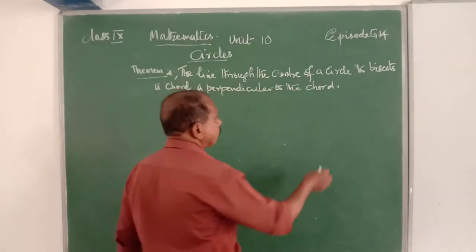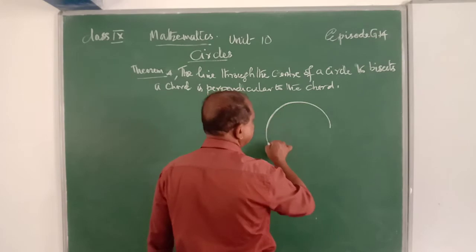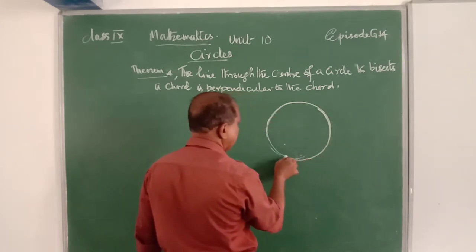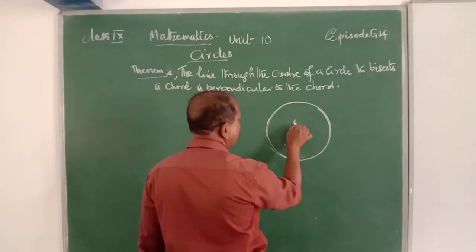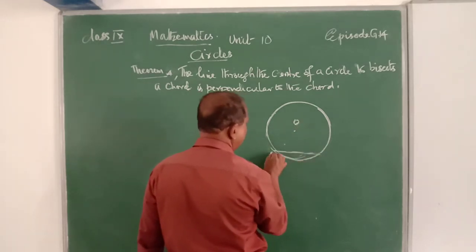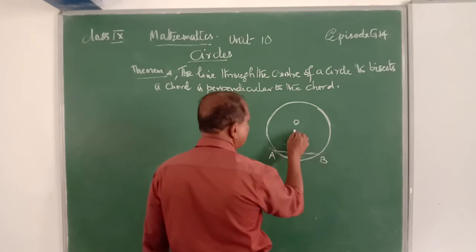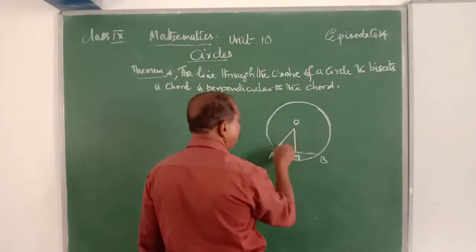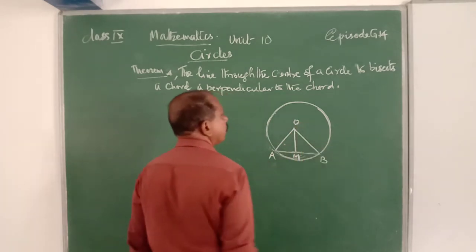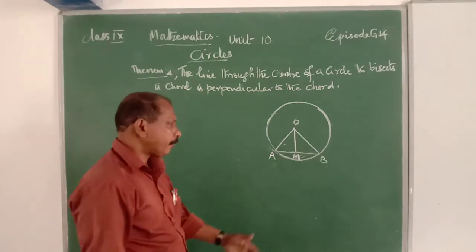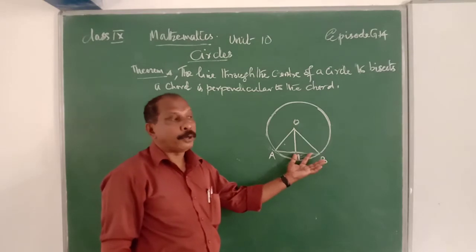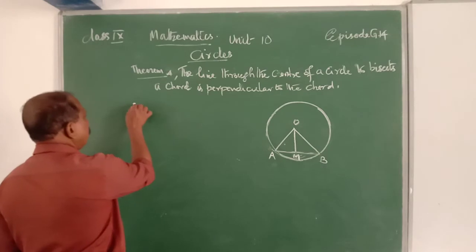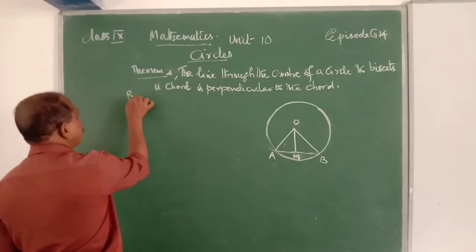The same figure. Given that M is the midpoint of AB, that is the proof.